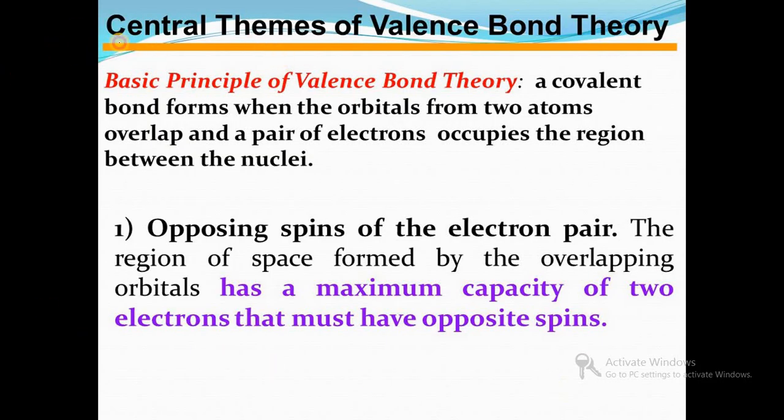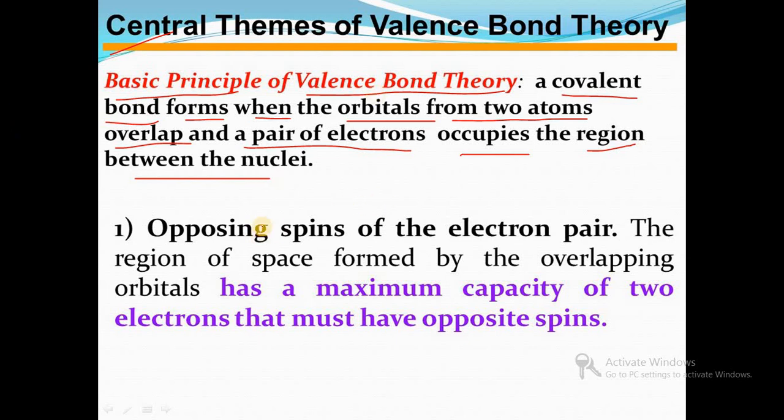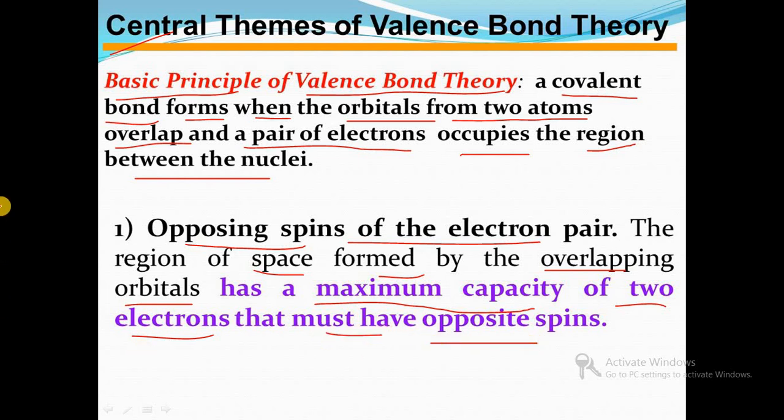Then the central theme of valence bond theory, the basic principle of valence bond theory: a covalent bond forms when the orbitals from two atoms overlap and a pair of electrons occupies the region between the nuclei. So with opposing spins of the electron pair, the region of space formed by the overlapping orbitals has a maximum capacity of 2 electrons that must have opposite spin, and the covalent bond will be formed.